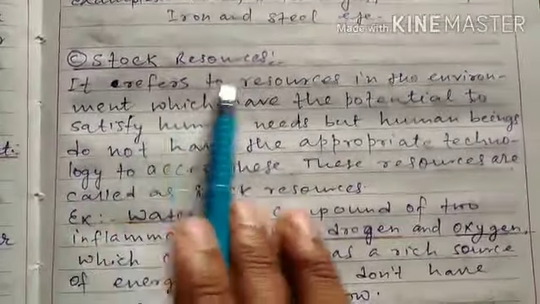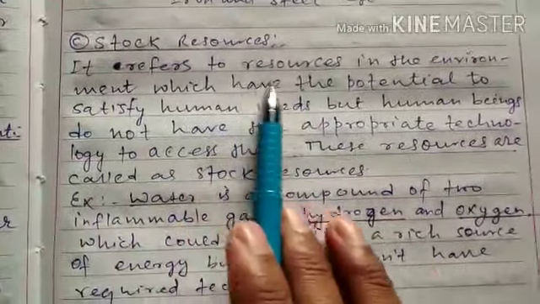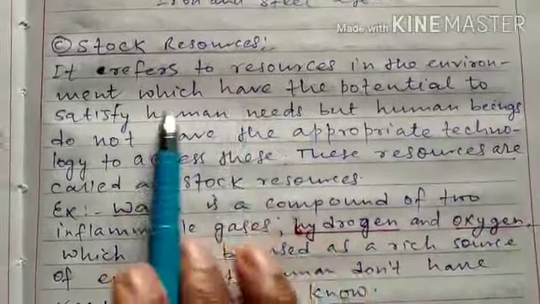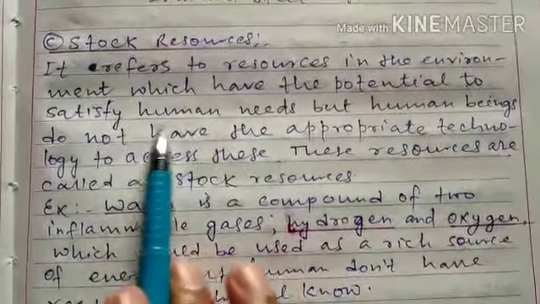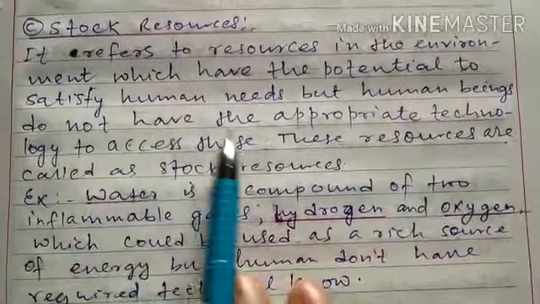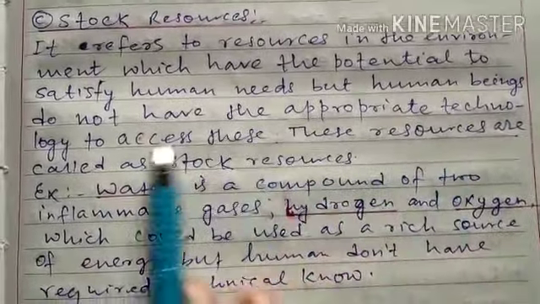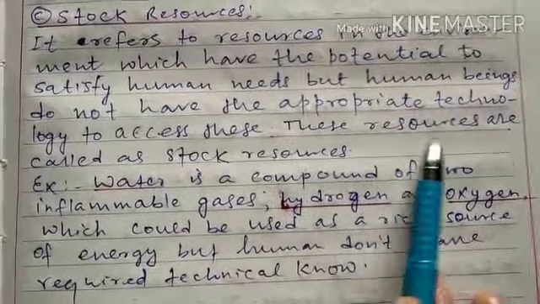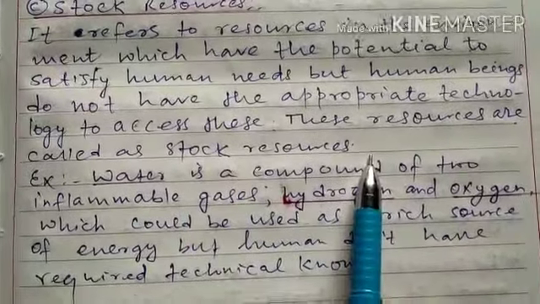The third is stock. It refers to the resources in the environment which have the potential to satisfy human needs, but human beings do not have the appropriate technology to access them. These resources are called stock resources.